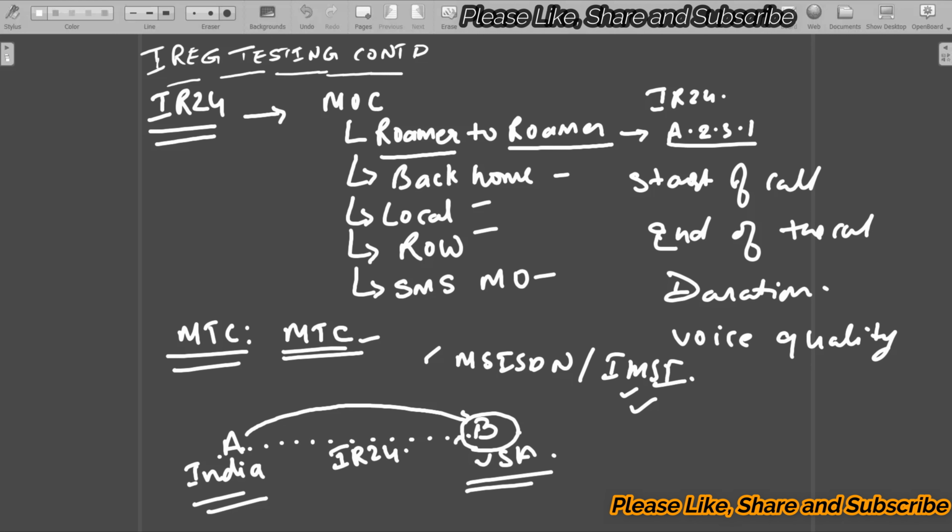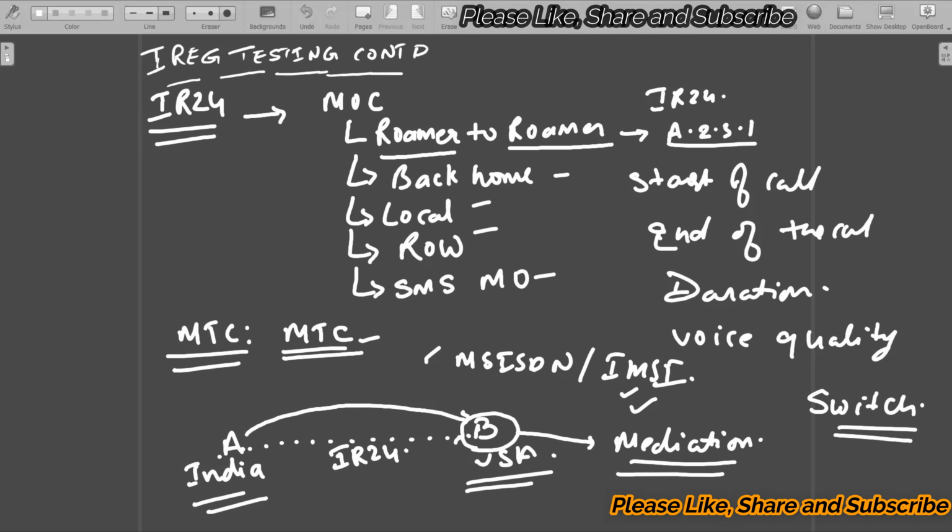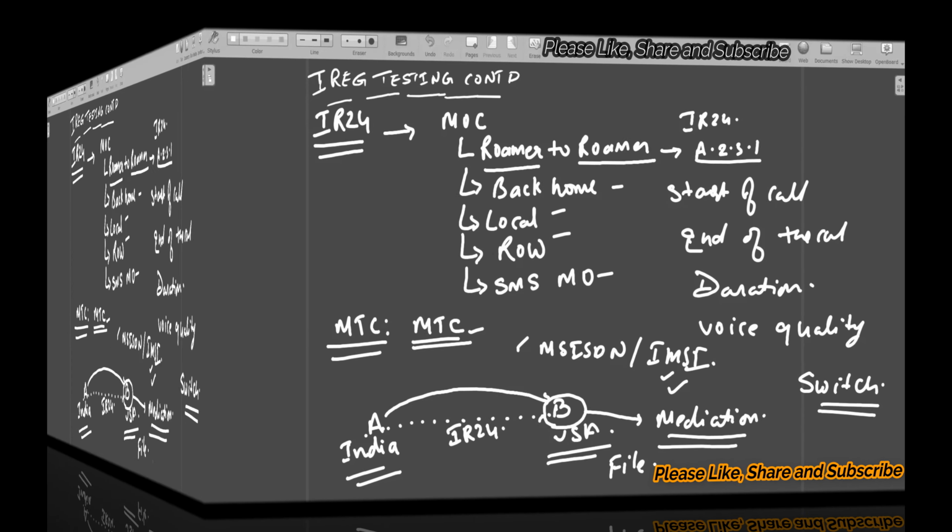He will search for the CDRs in his mediation, and from where will mediation get the CDRs? It will get the CDRs from the switch. We will come to this concept. Once operator B identifies the CDR, he will generate the file, and that file is shared.